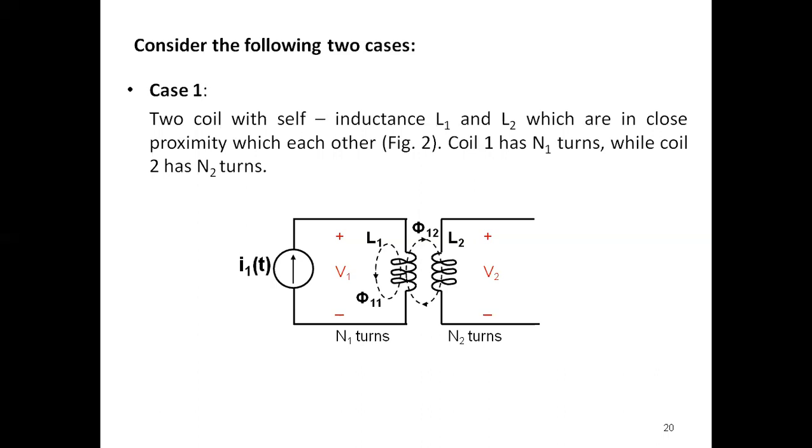The magnetic flux from coil 1 has two components. Phi 11 links only coil 1, and phi 12 links both coils. Therefore phi 1 equals phi 11 plus phi 12. This is the total flux produced in coil 1.